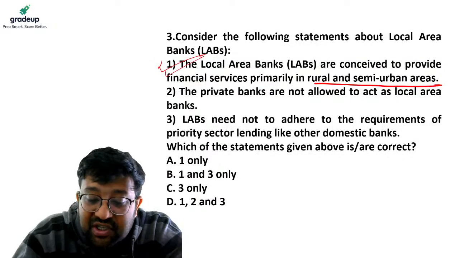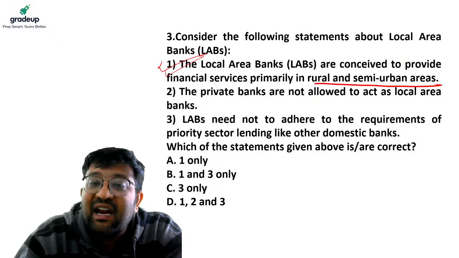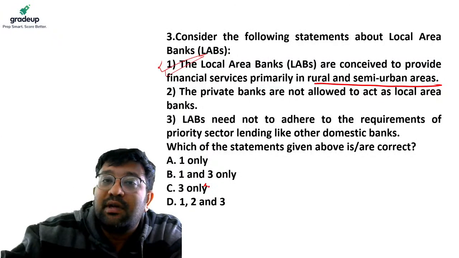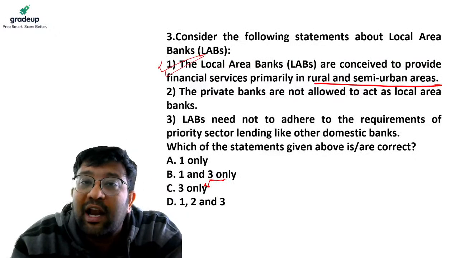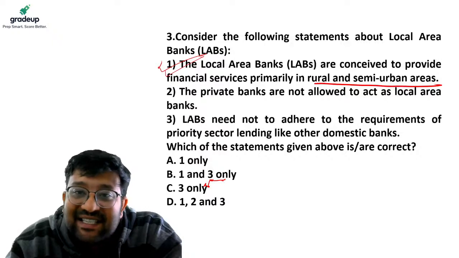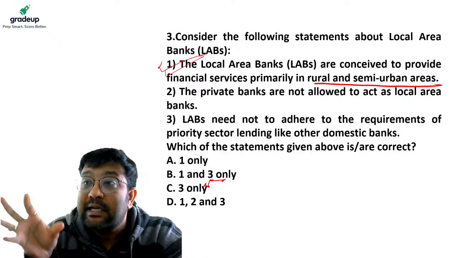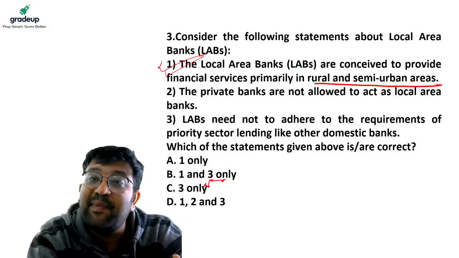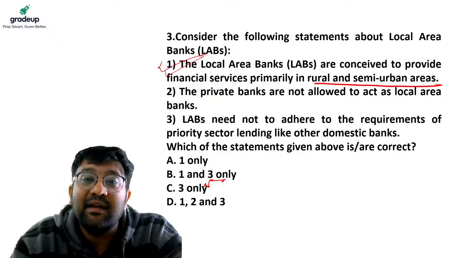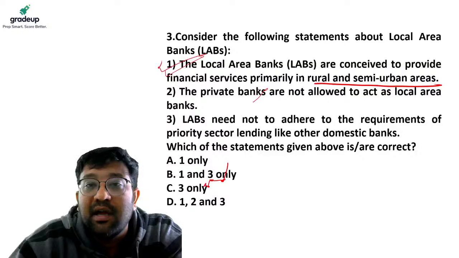Now they are specialized banks which are created and are privately owned. But private banks cannot act as local area banks. So ICICI Bank cannot become a local area bank. Local area banks are specialized private banks which are created. So Axis Bank cannot open a local area bank. ICICI Bank cannot open a local area bank. So statement 2 is wrong.